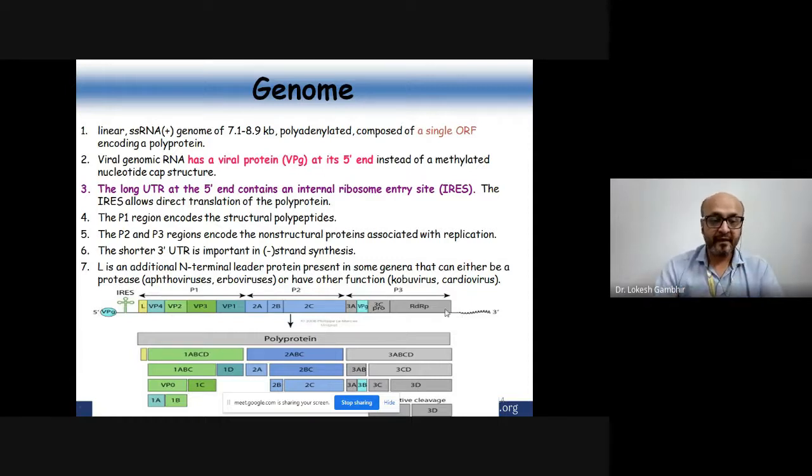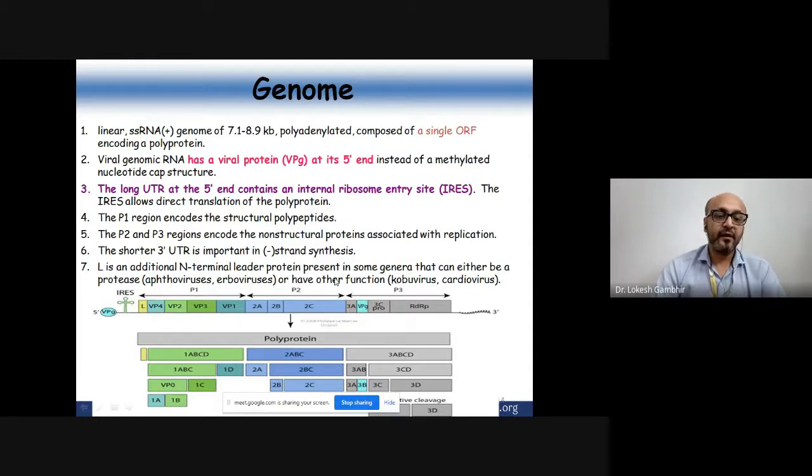In addition to this, there is another yellow fragment that we have indicated here, called the leader peptide or the leader protein. This leader protein is not present in all the genera, but it is present in certain genera, for example aphthoviruses, or arboviruses, where it behaves as a protease, or in cardioviruses, where it has certain other functions.